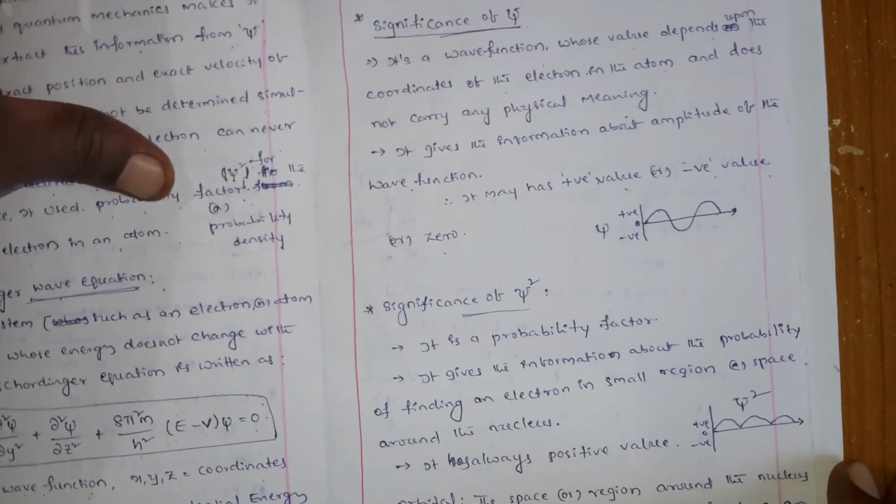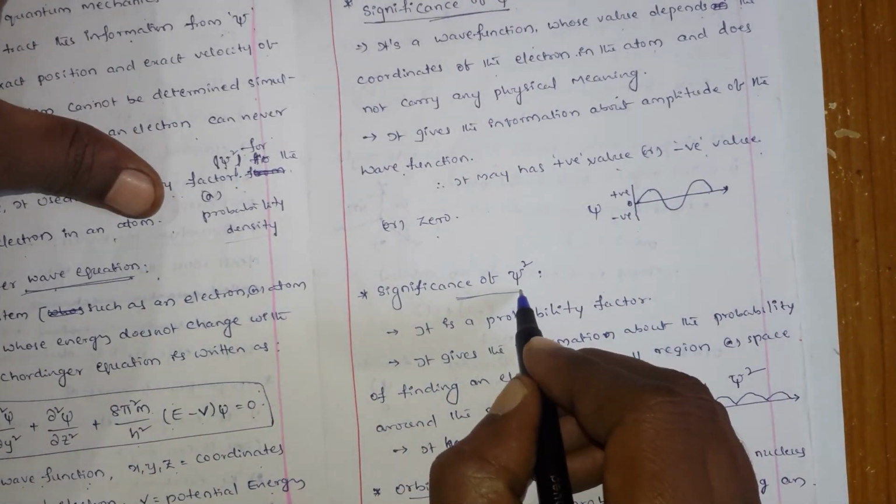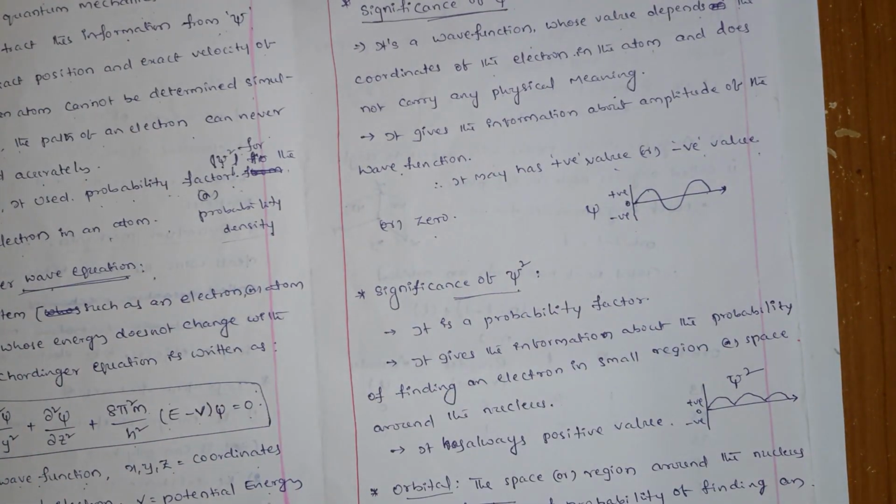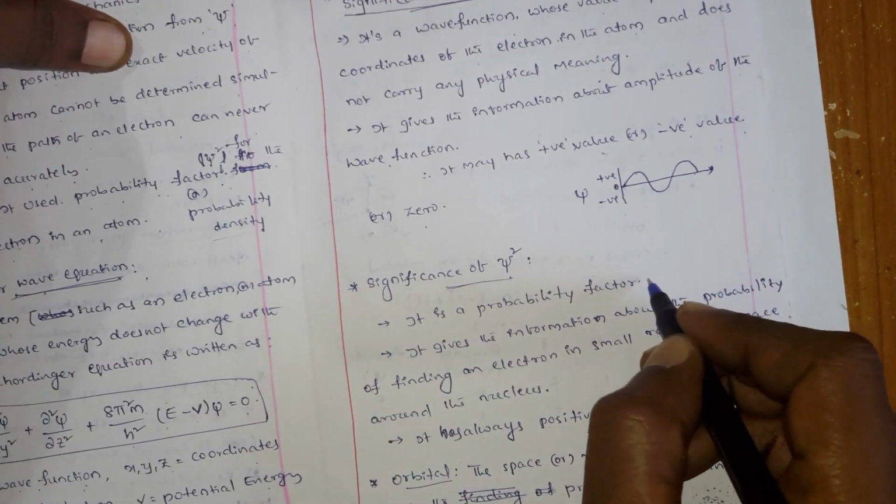Generally psi doesn't have much significance, but psi square has more significance because it is a probability factor. It is a probability factor to find an electron.